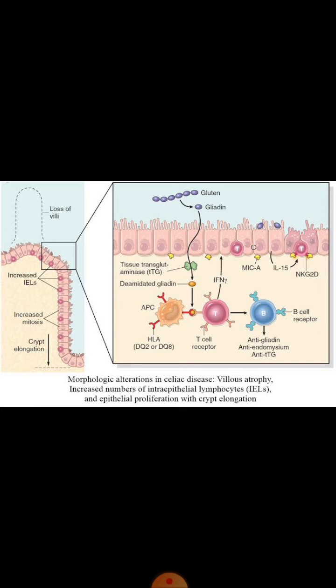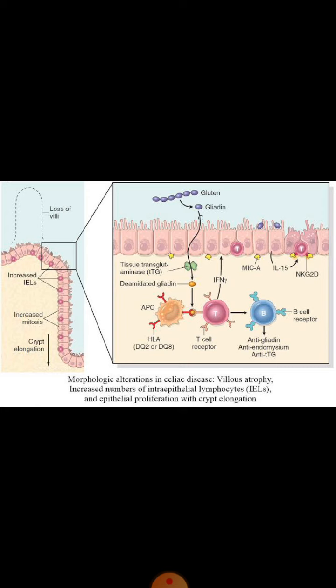Normally, intraepithelial T lymphocytes are present in the mucosa of small intestine in such a way that for every 100 enterocytes, we have 20 intraepithelial T lymphocytes. But after proliferation due to interleukin 15 in case of gluten-sensitive enteropathy, the number of T lymphocytes increases and they become 30, 40 or 50 per 100 enterocytes.